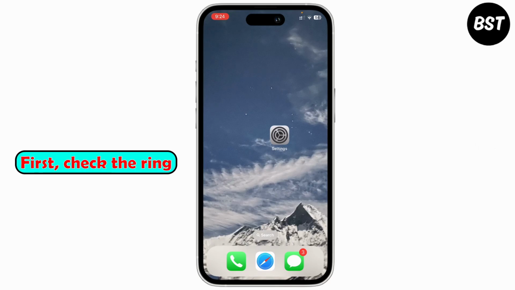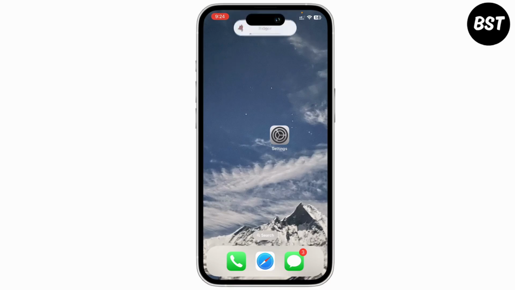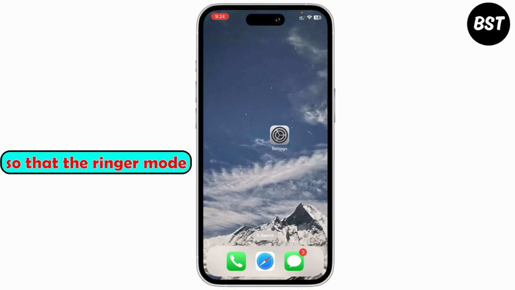First, check the ring/silent switch on the side of your iPhone. Make sure it's flipped towards the screen so that the ringer mode is turned on and it is not silent. Then what you can do is press and hold the volume up button until your ringer volume is maxed out. This ensures you hear every incoming text.